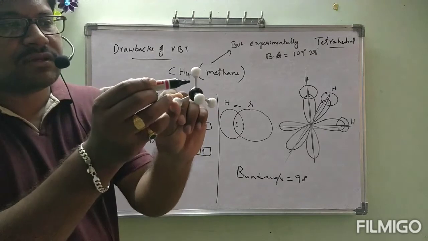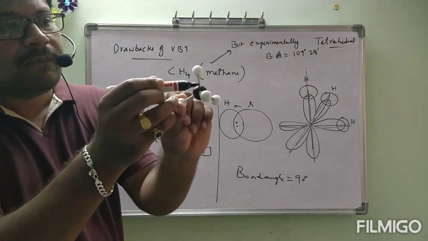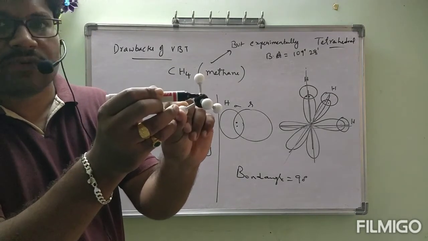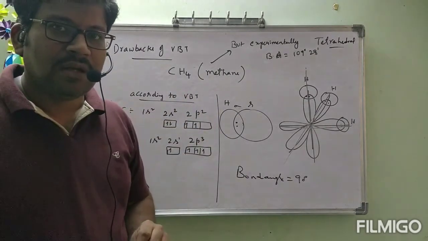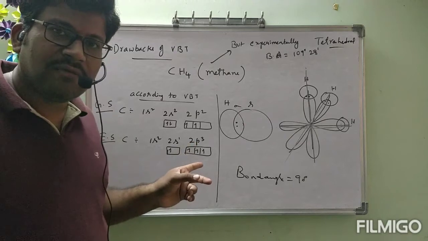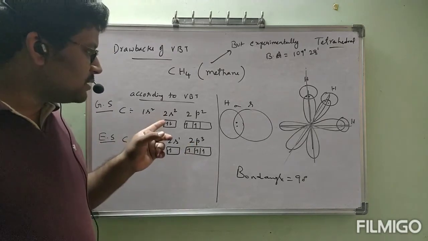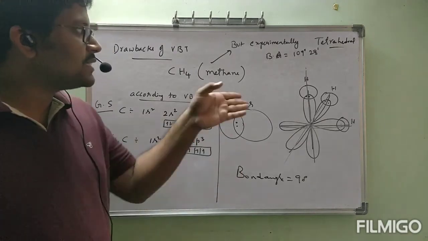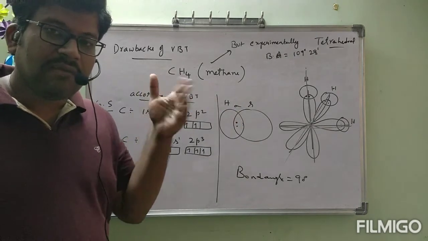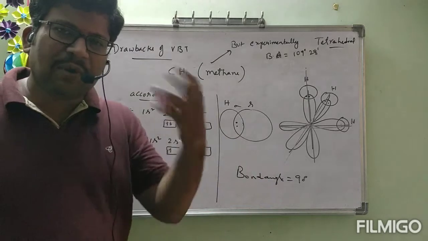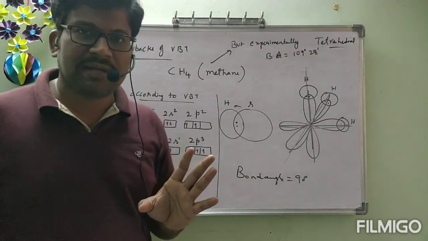And the angle also: this is one bond and this is one bond. Between them, what is the angle? 109 degrees 28 minutes. This is correct. This is explained by hybridization, and this remained as a drawback for valence bond theory. So valence bond theory could not explain the bond angle and structure of CH4. CH4 is a polyatomic molecule. Even for H2O, any polyatomic molecule structure was not explained by valence bond theory.